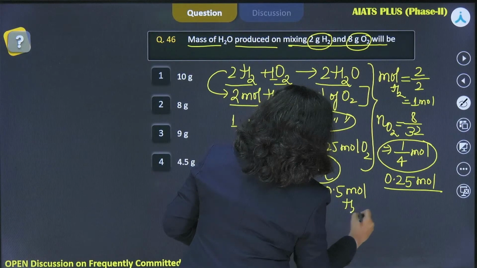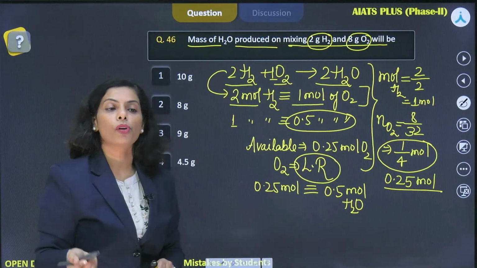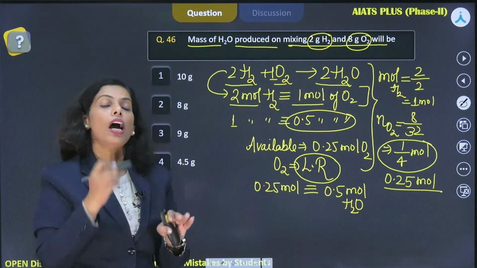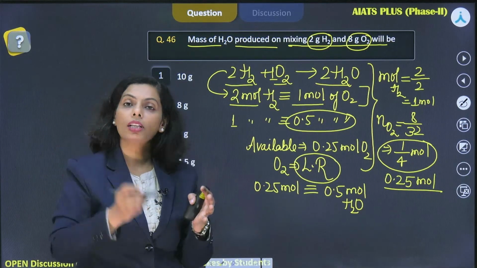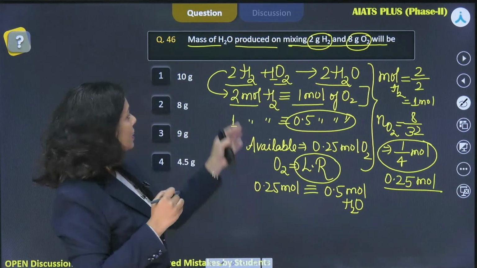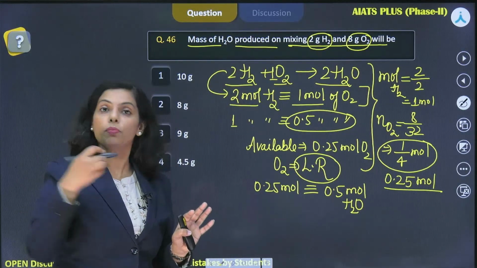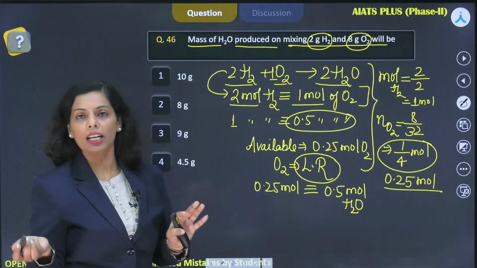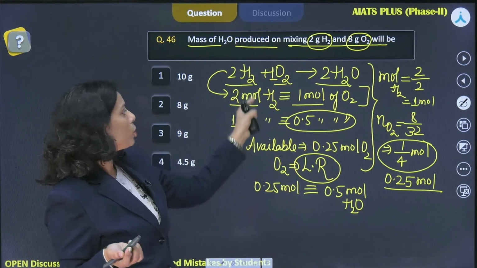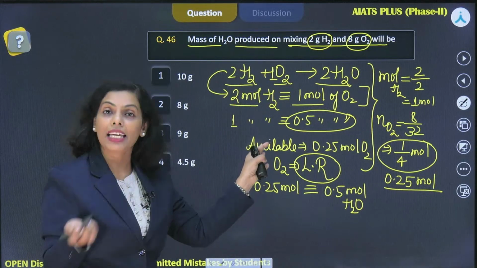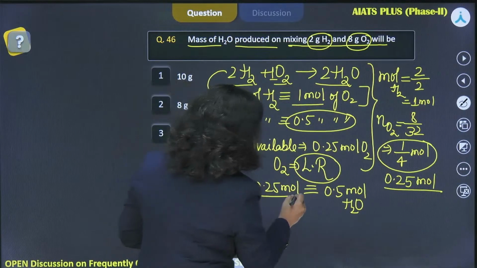Though this question is pretty simple, it will give you an idea of how to deal with such questions if you find them in your examination. In this question, they can even ask what the excess reagent is. The excess reagent is undoubtedly hydrogen, and what is the amount present in excess? That can be another question. So how to solve this? Whatever amount of hydrogen is used in the reaction, the remaining is in excess. So let's first solve this question.